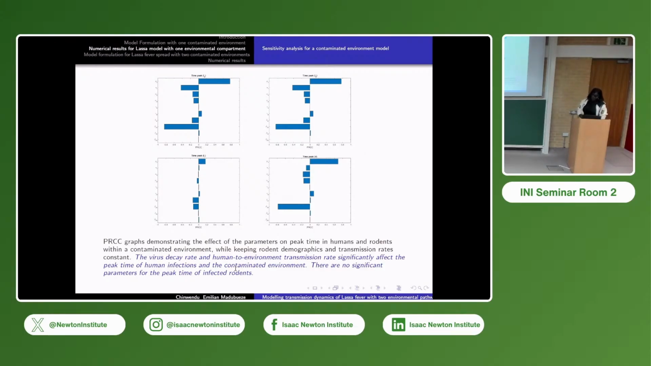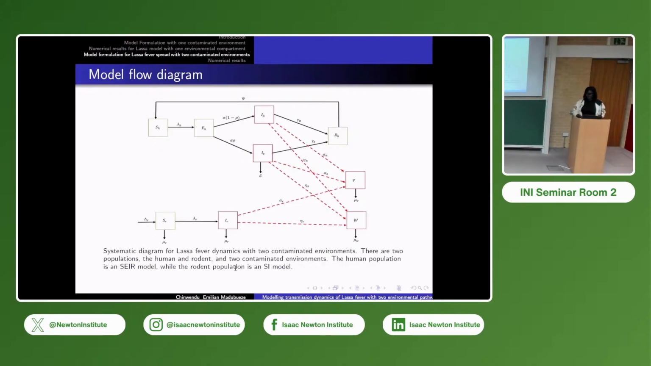What we have here is for one environment, where the virus is in just one environment. So we now look at two environments: there is an in-house environment and an outside environment. So now we have divided the environment into two. We have V, we have W, each of them also shedding into the environment.